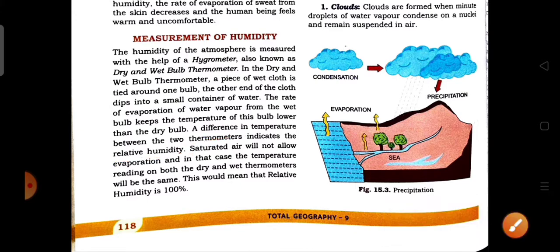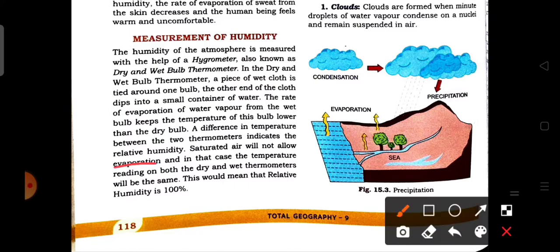Now, saturated air, as we previously know, is air that has the maximum amount of water vapor present in it, and it cannot hold any more water vapor. In that case, the temperature reading on both the dry and wet bulb thermometers will be the same.